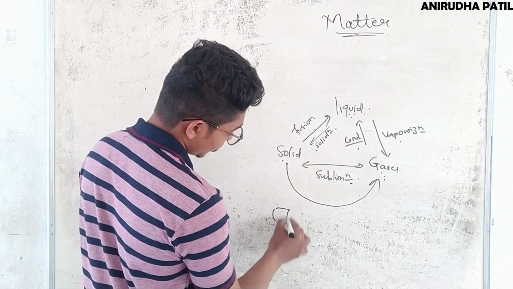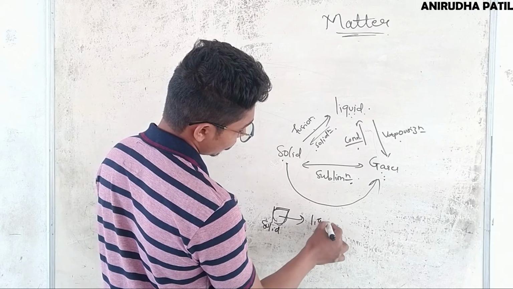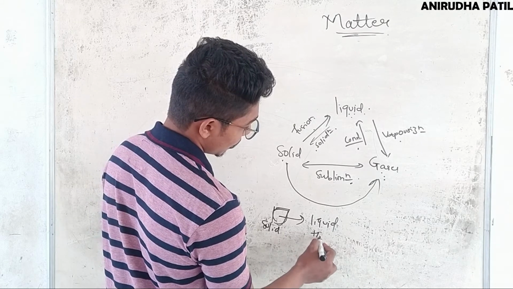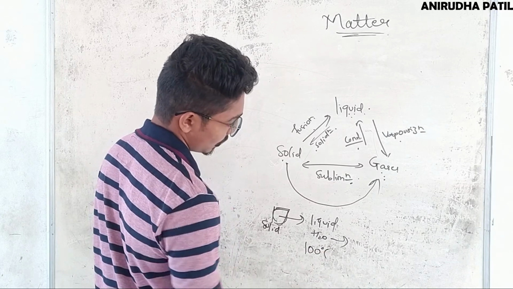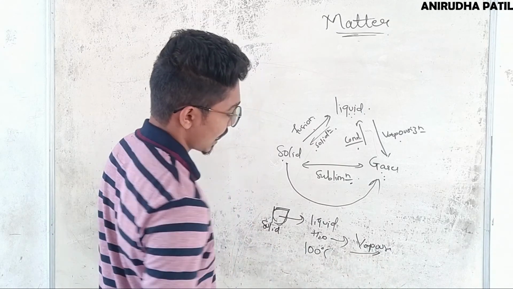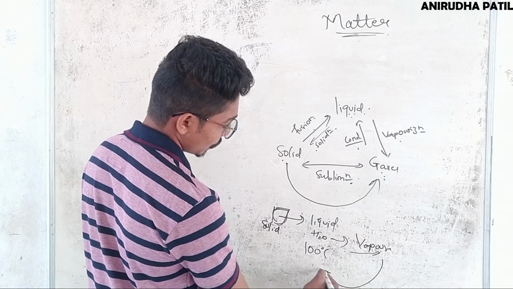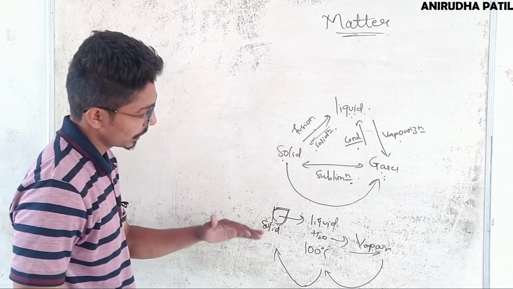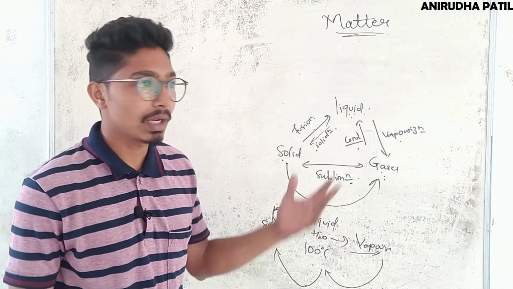Consider the example of ice. Now it's in solid state. When you convert ice to liquid by applying some heat, it turns out to be water, that's in liquid state. Now when you heat water till its boiling point, that is 100 degrees Celsius, it turns out to be vapor. This is known as vaporization, and it turns out to be a gas. Now when you condense these water vapors, they form liquid, and when you solidify liquid, they form solid. So yes, the states of matter are interconvertible, that is they can be converted from one form to another.